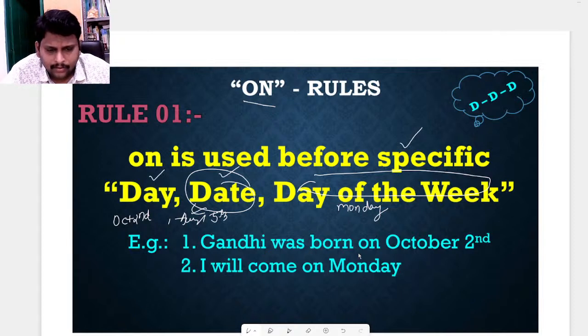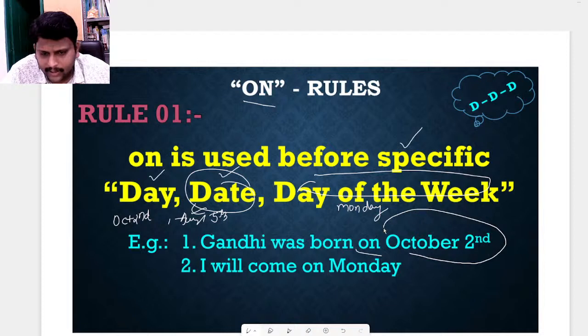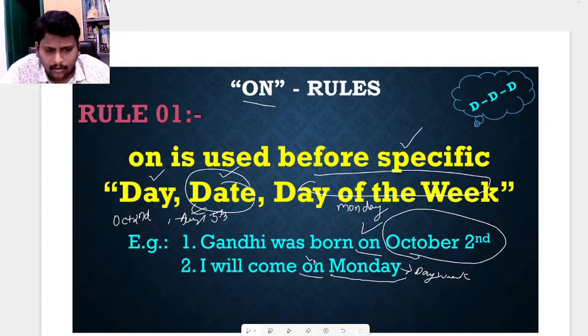Gandhi was born dash October 2nd. It is denoting a date, so we need to use on. I will come dash Monday. Monday is what? A day of the week. That's why we need to use on.